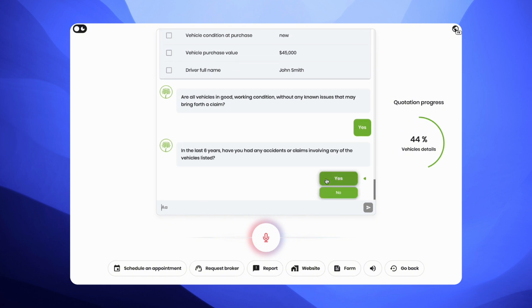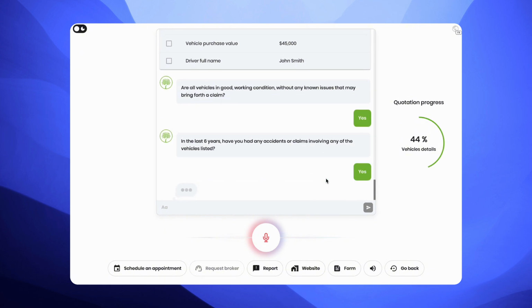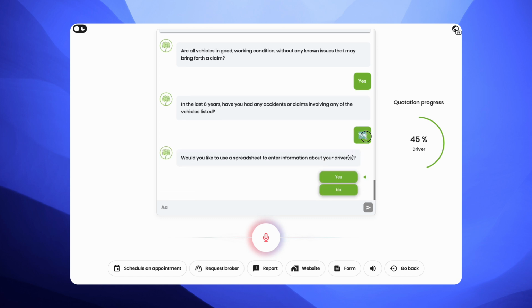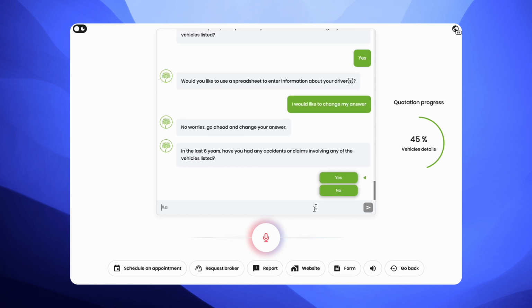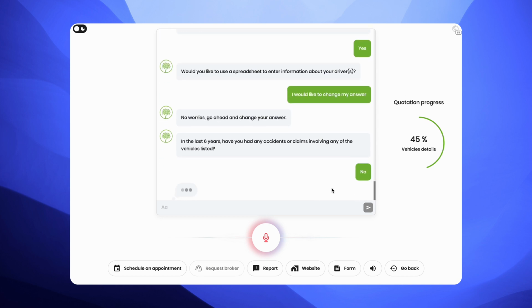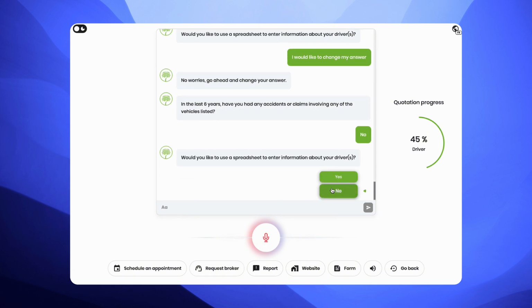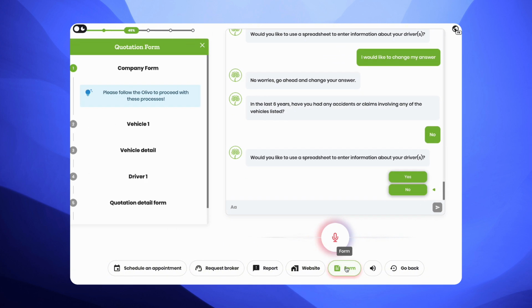Changes can also be made in the moment. For example, perhaps a client makes a mistake with this question about vehicular accidents. They can quickly go back by clicking the Go Back button in the toolbar, or asking the bot directly using text or voice recognition. Olivo will ask the client if they want to restart completely or just go back to the previous question. Now they can change their answer. Let's return to form view to speed things along.